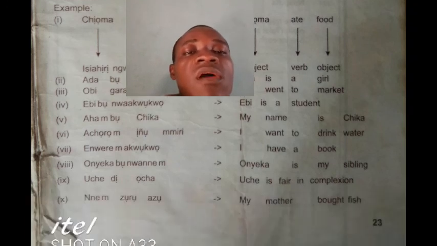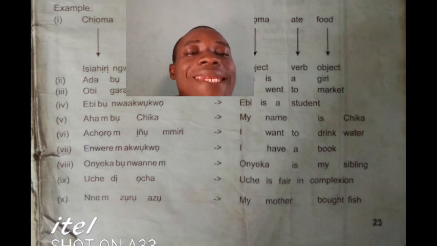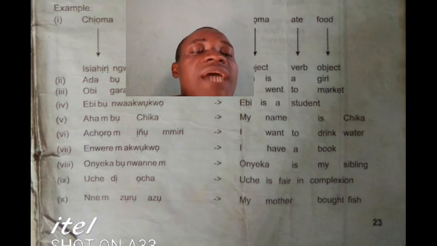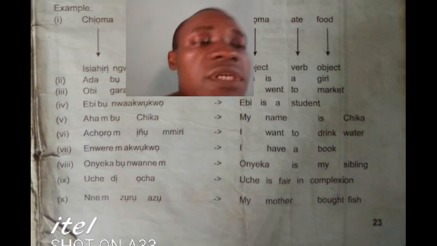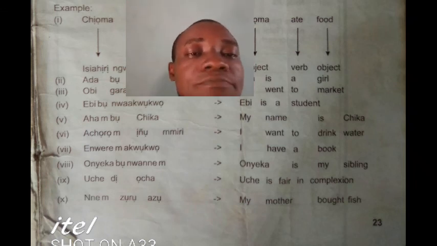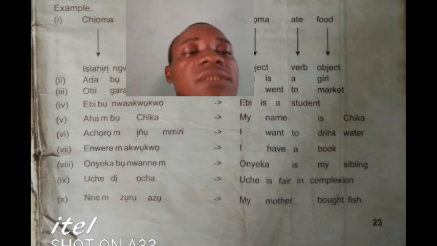Okay. The next one is Onyeka bụ nwanne m. In English it is Onyeka is my sibling. Okay, sibling in Igbo is nwanne m. Alright.